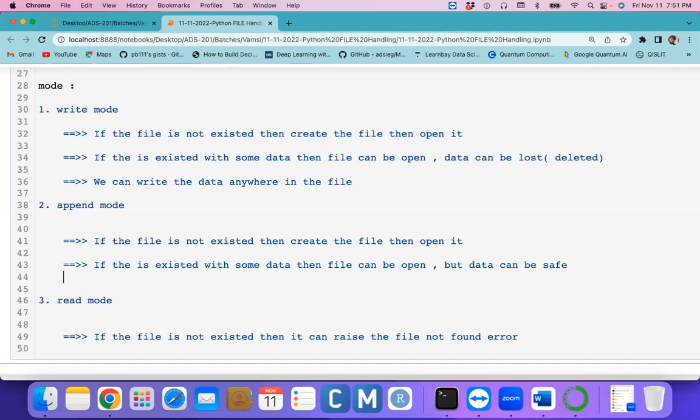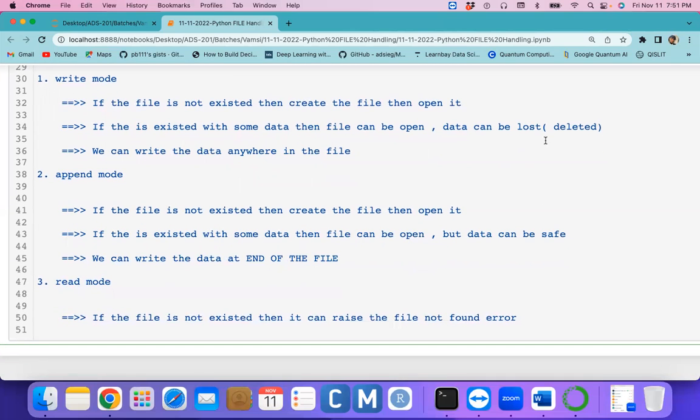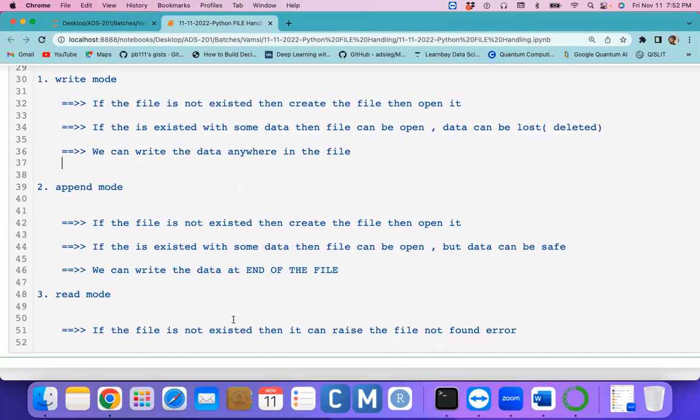But in the case of append mode, you open the file in append mode. If you want to write, we can write at the end of the file only. Clear? So we can write the data at the end of the file only. But if we are opening the file in write mode, wherever you want to write, we can write. But append mode especially writes at the end of the file only.